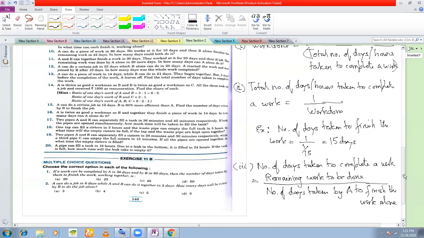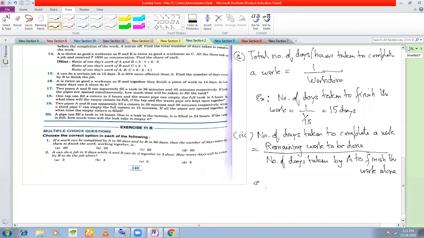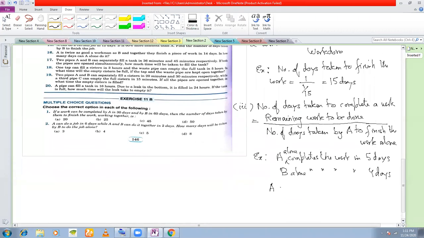Now suppose an example in this regard. Suppose there are two workers A and B. A alone completes the work in 5 days. B alone completes the work in say 4 days. Now what happens is that A works for 2 days and he leaves, and B finishes the remaining work.